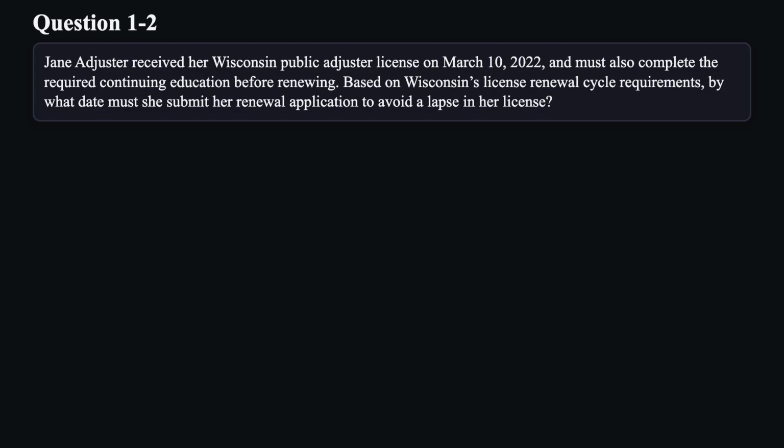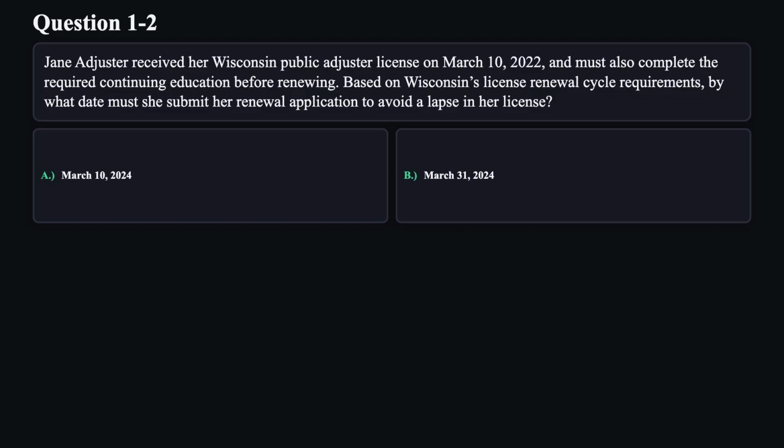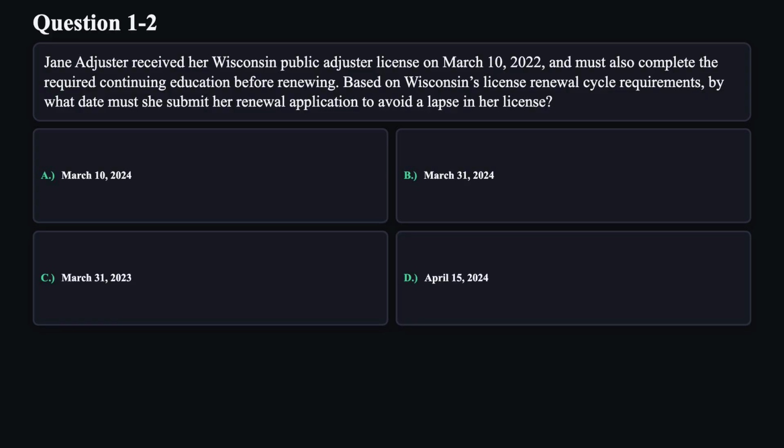Question 2. Jane Adjuster received her Wisconsin Public Adjuster license on March 10, 2022, and must also complete the required continuing education before renewing. Based on Wisconsin's license renewal cycle requirements, by what date must she submit her renewal application to avoid a lapse in her license? A. March 10, 2024. B. March 31, 2024. C. March 31, 2023. D. April 15, 2024.